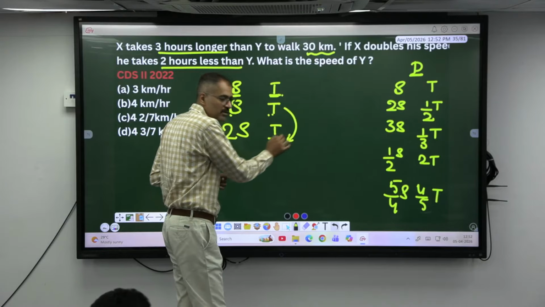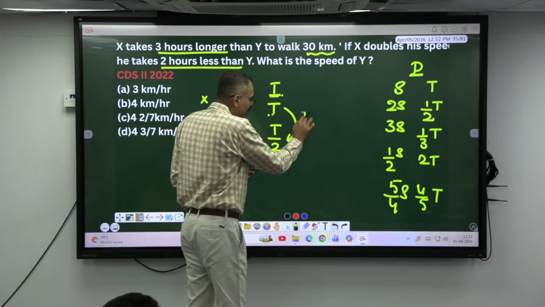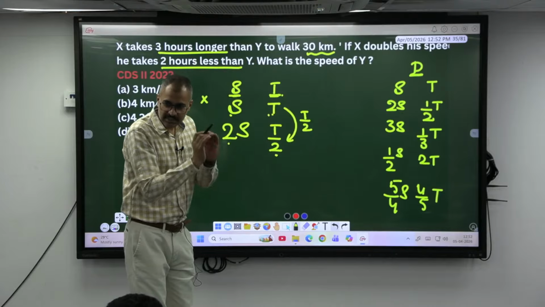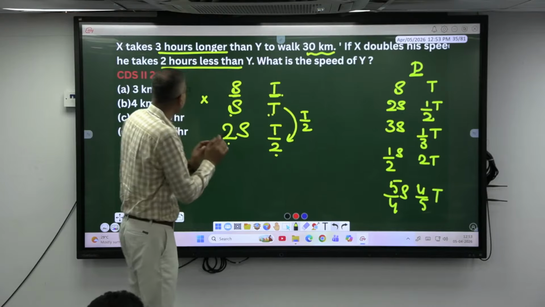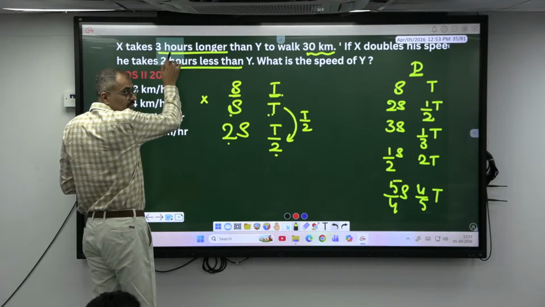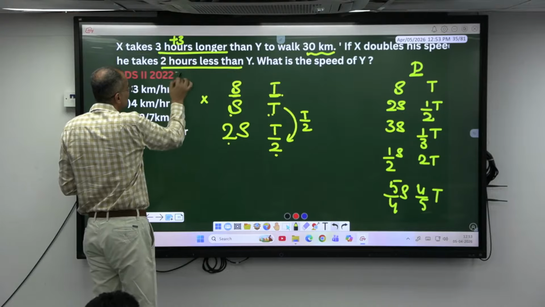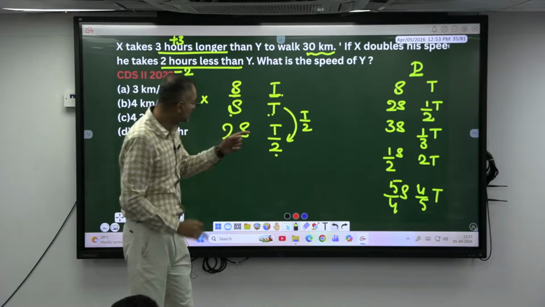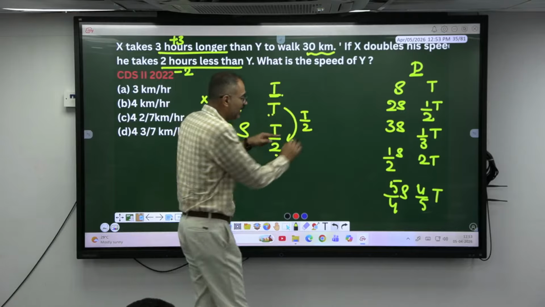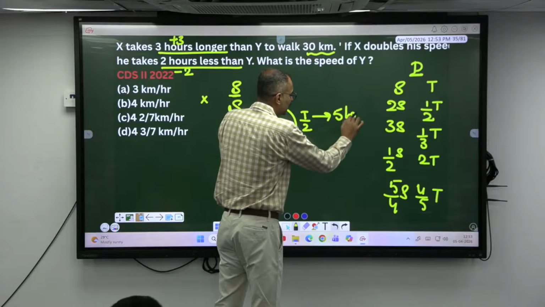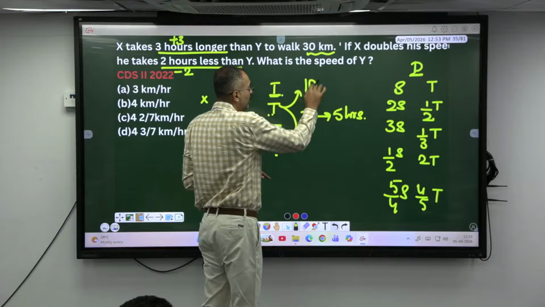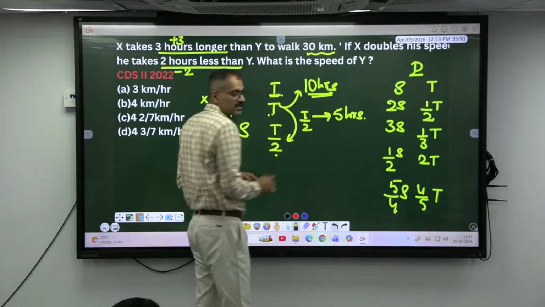Is it reduced by how much? T by 2, half of t. Earlier he was 3 hours longer, plus 3. Now he is taking 2 hours lesser. So what is the difference? 5 hours. So that t by 2 is given as how many hours? 5 hours. If t by 2 is 5 hours, t is equal to how much? 10 hours. So initially he was taking how many hours?